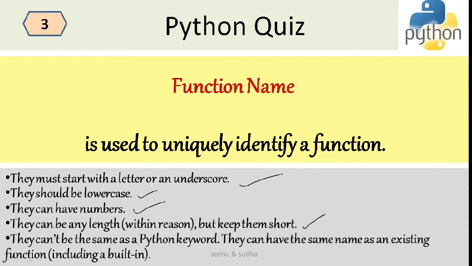But we generally keep it short and descriptive, descriptive about what is happening inside the function. And they can't be the same as a Python keyword, so you cannot make the Python keywords function names. They can have the same name as an existing function, including the built-in. So you can have two functions with the same name. So this is regarding the function name.